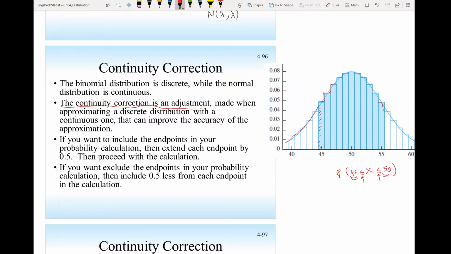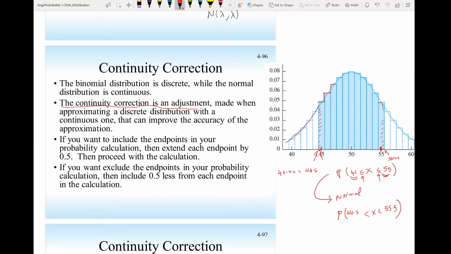So if I want to make this binomial distribution a normal distribution, then the probability should be x larger than, including this half. If this is 45, then this will be 44.5, which is 45 minus half. So I write here 44.5. And less than 55, I have to include this half area. So if this point is 55, then this will be 55 plus half, which is